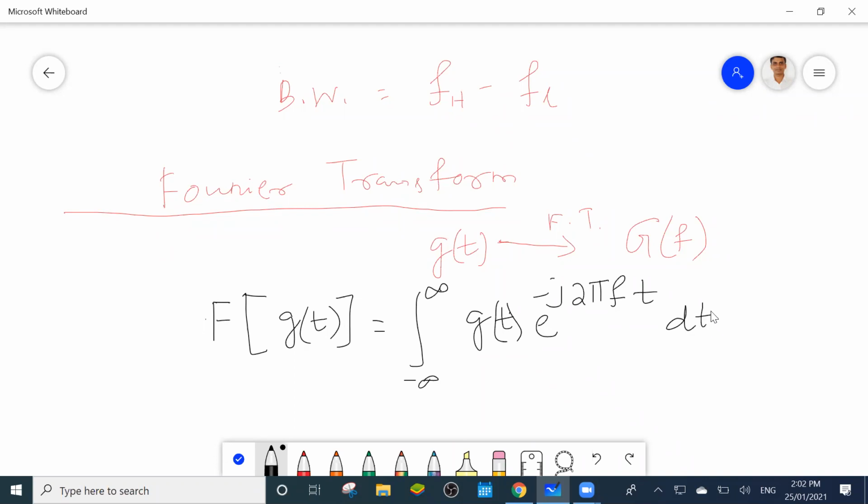Integration means we have to write dt here. This equals G of f. So if it is f domain, you write e to the power minus j 2 pi f t. If it is omega domain, you write e to the power minus j omega t. Is it clear, everyone?